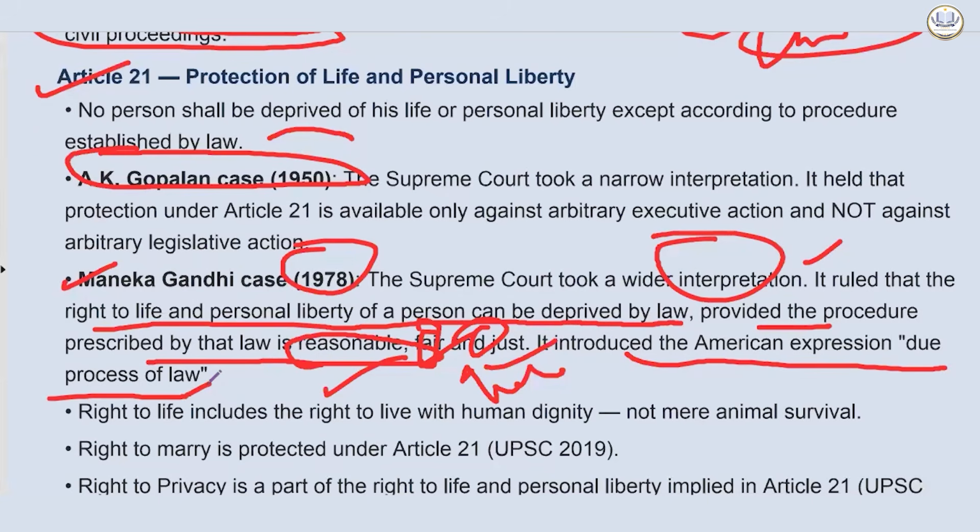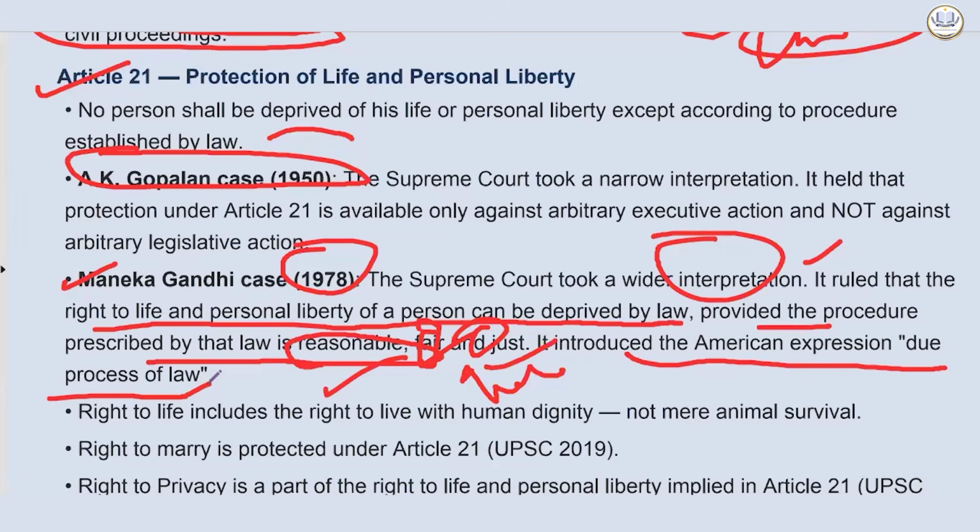Now, there are two things. One is called procedure established by law, and the other is due process of law. What is the difference between due process of law and procedure established by law? Procedure established by law is that the state can take away someone's life or personal liberty only if there is a law and it is followed exactly as prescribed.